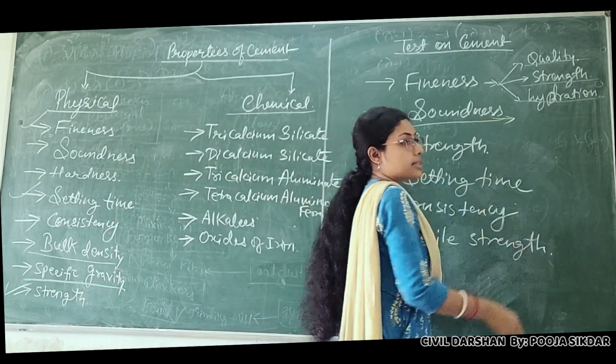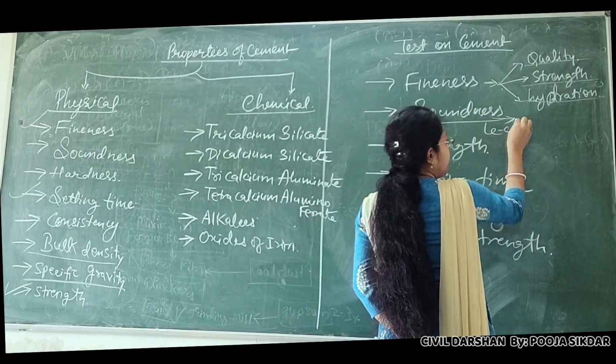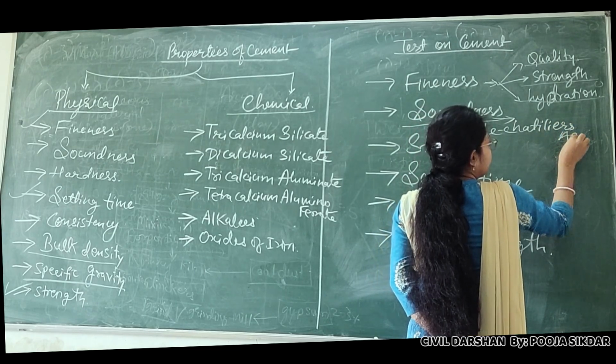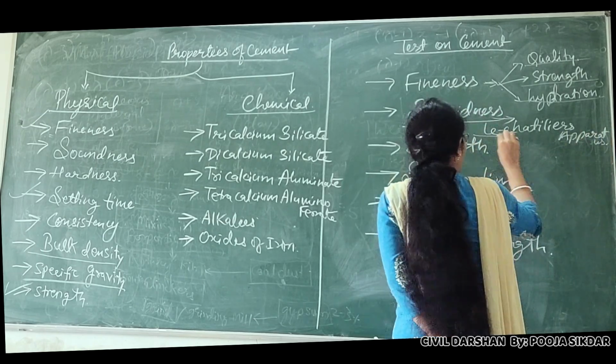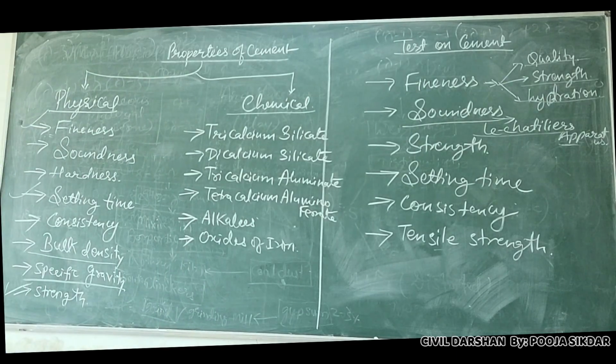Your soundness test is done by an apparatus named Le Chatelier's apparatus. I'll make you see this apparatus. It is kept in our laboratory, but it is not included in your syllabus. You will remember this name because whenever the term soundness comes, you need to write that you performed the soundness test by Le Chatelier's apparatus.